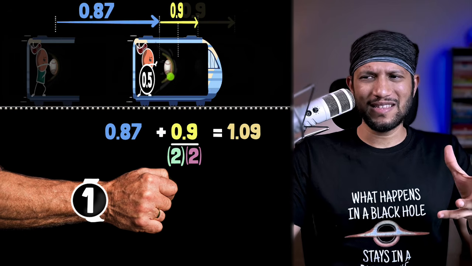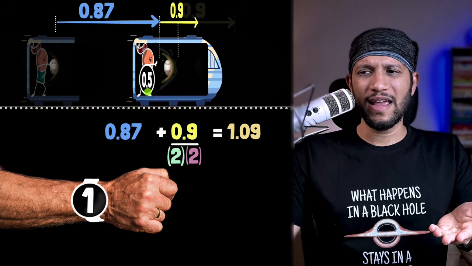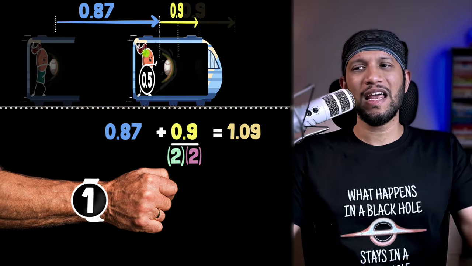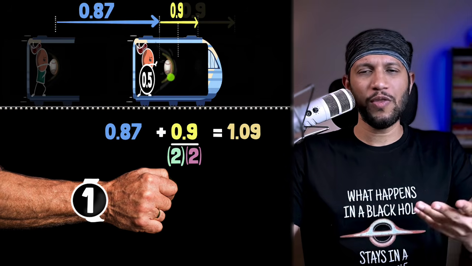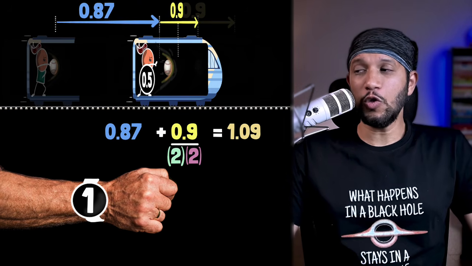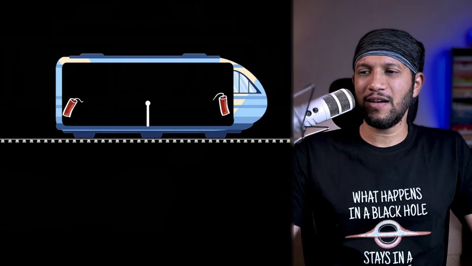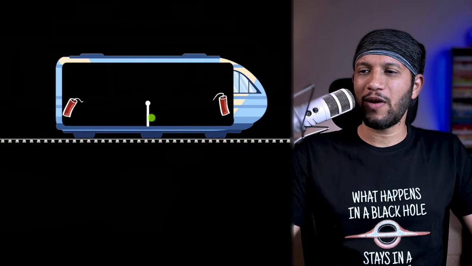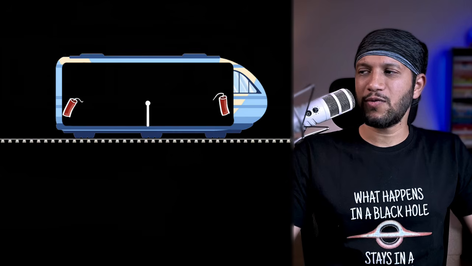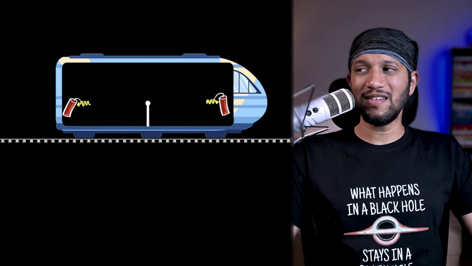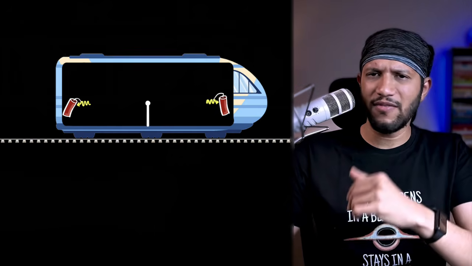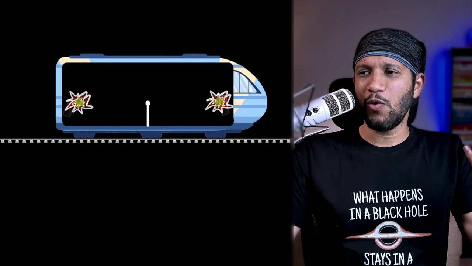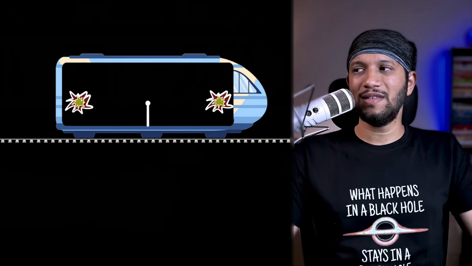At this point, we can ask Einstein, well, Einstein, how did you know that it is this event that happens first and then this would happen? Like, how did you know that? Well, Einstein says his go-to method is to imagine synchronizing a couple of events. For example, let's say we have 2 firecrackers, and we have a light source right in between. Then we send photons outwards, and because the light source was right in between, the photons will hit the firecrackers at exactly the same time. And let's say light can ignite the firecrackers. I mean, this is physics, right? So the firecrackers would explode at exactly the same time.